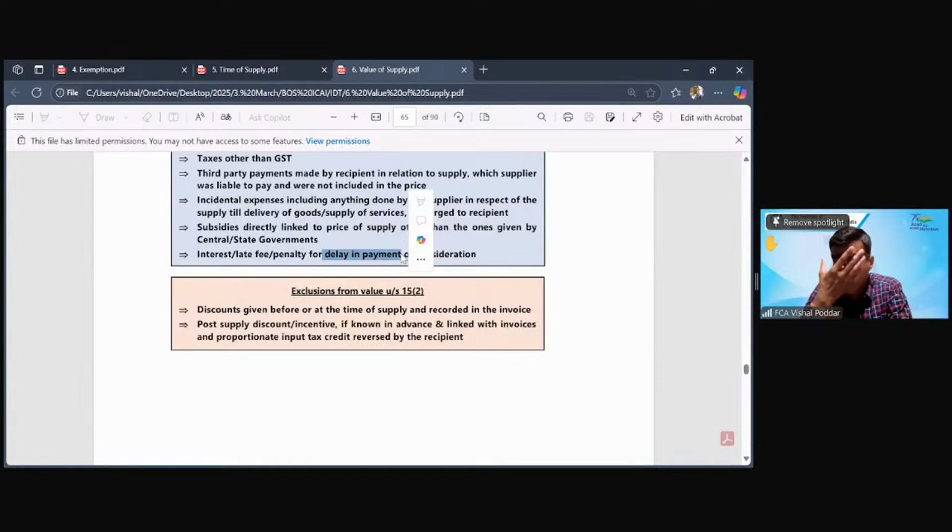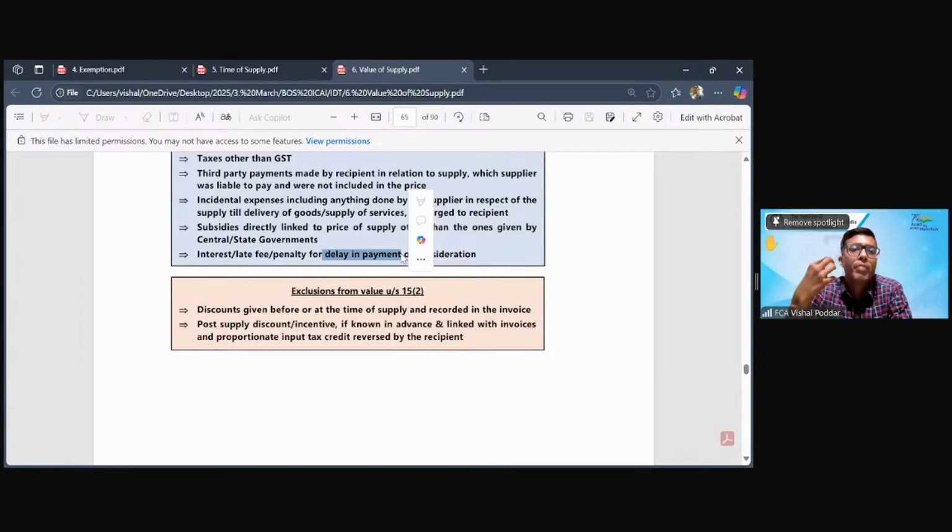So even though interest appears to be an independent supply, a separate item, which we also just read as exempt, you have to remember one thing: interest which is for late payment of consideration, firstly, is not exempt even in the exemption entry. Second, it is taxed, but not as interest. I repeat, it is taxed not as interest, it is taxed as original goods or original service.